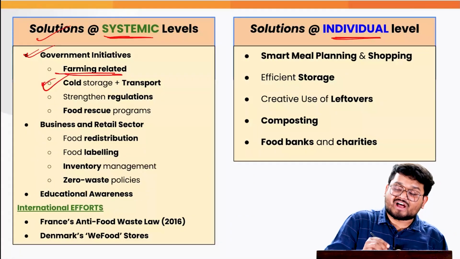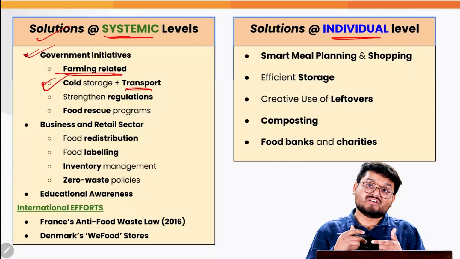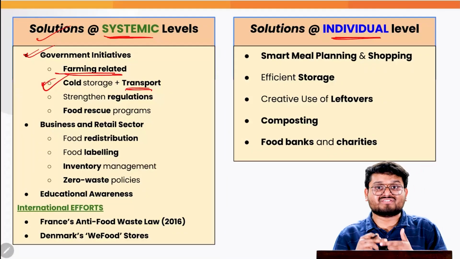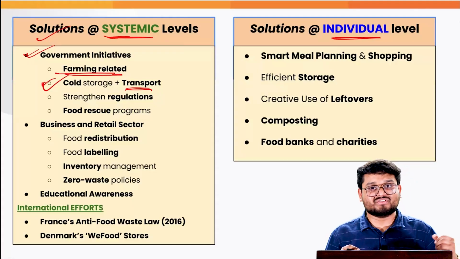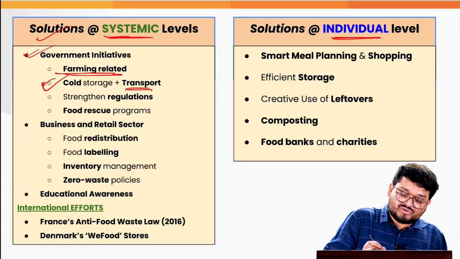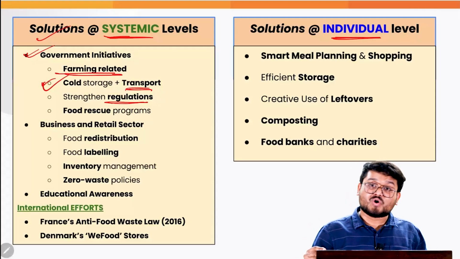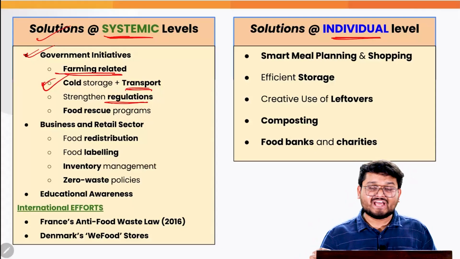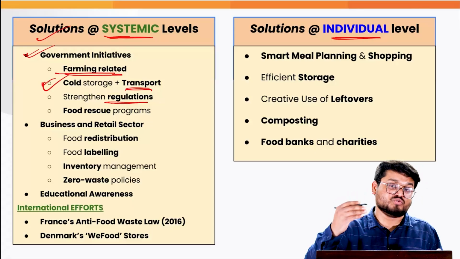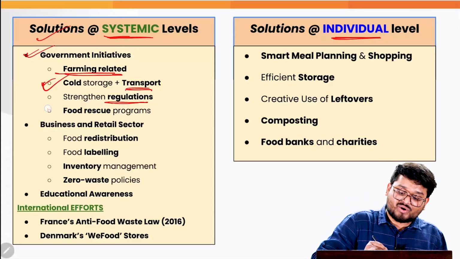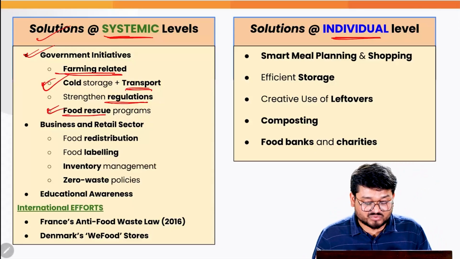Also, we need efficient transportation, where we link railways, waterways and airways for better preservation in the country. Next, we also need to strengthen regulations, imposing stricter fines on non-law-abiding citizens who contribute to food wastage. And finally, we need better food rescue programs too.